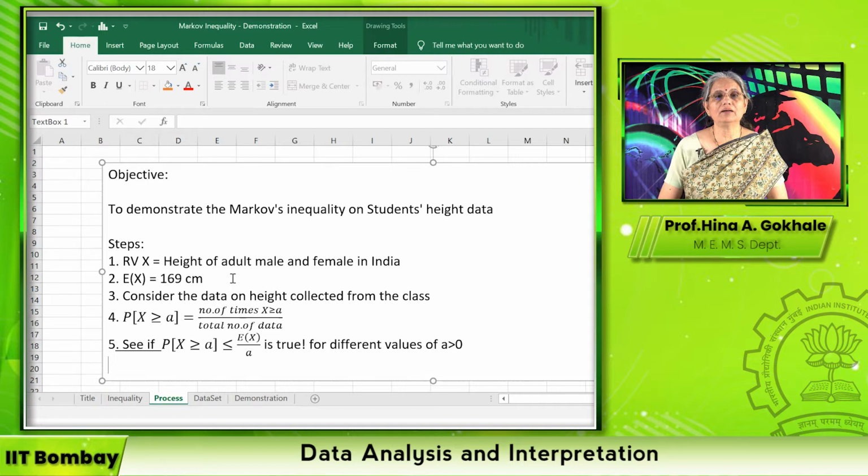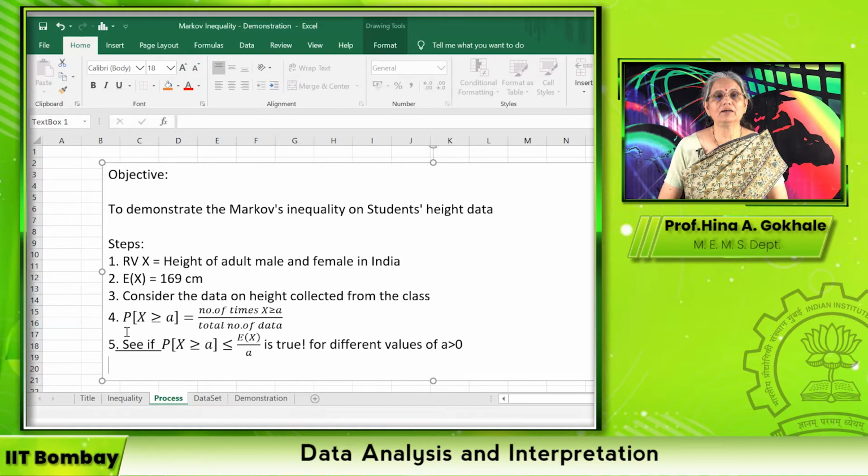I have taken the ratio of how many males and females are there in our classroom, and based on that, I have taken something like a weighted average and arrived roughly at this number 169 centimeters. So it is not such a bad estimate for an expected value of height of adult male and female in India. As I said, we are going to consider the data on height collected from the class.